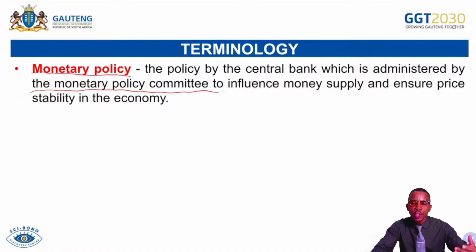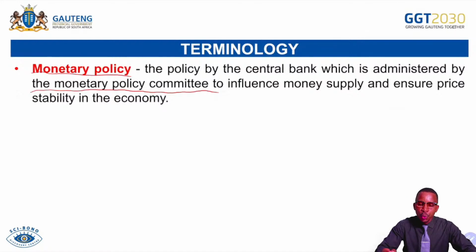So those people consist of a group of 7 people that include the Governor of the Reserve Bank, Mr. Lesetja Kganyago, and then his 3 deputies, as well as 3 executive members. So what is the duty of monetary policy? Is to influence changes in money supply in the economy so that there will be price stability.